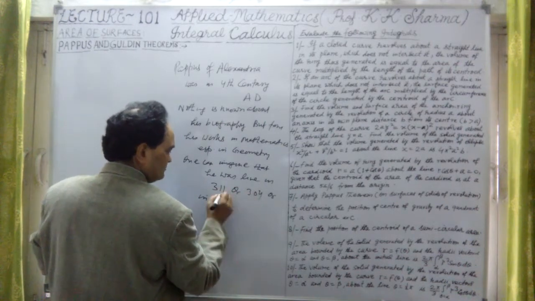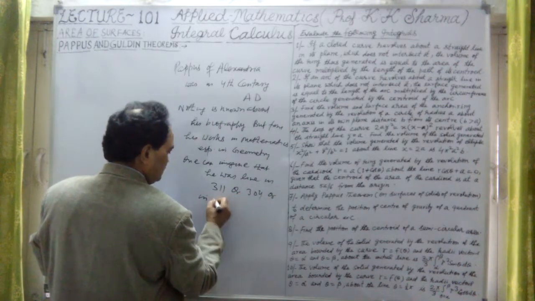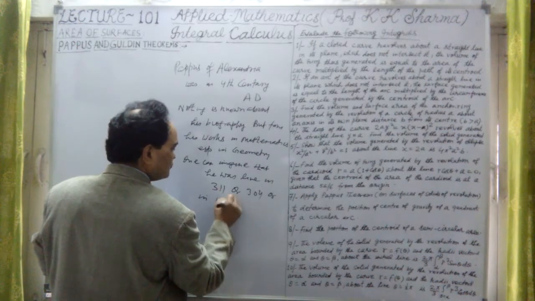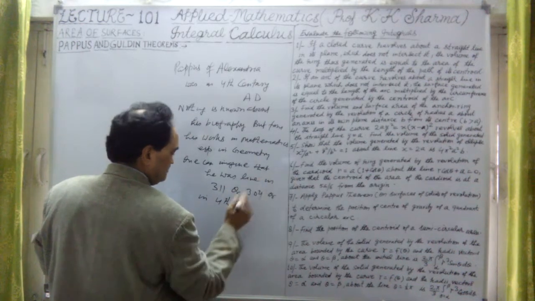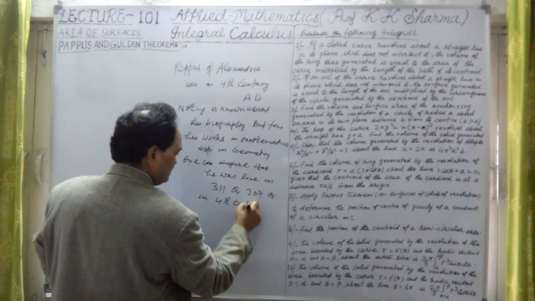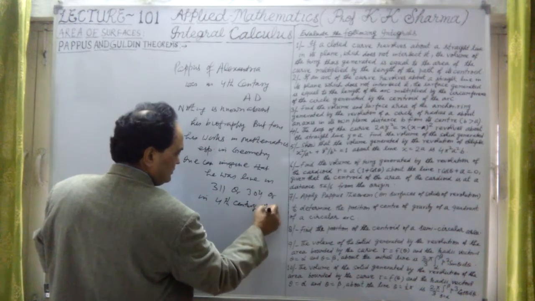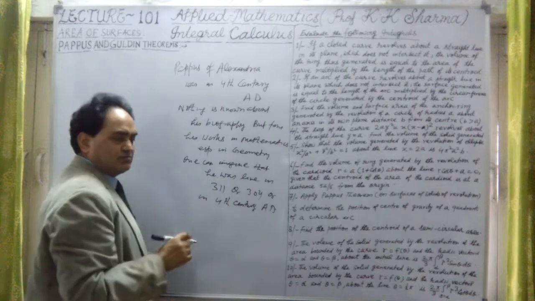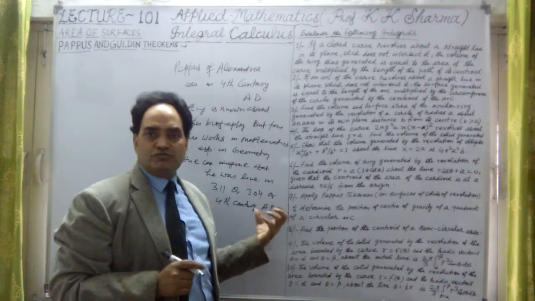This is his time, and his works are in 8 volumes of mathematics.